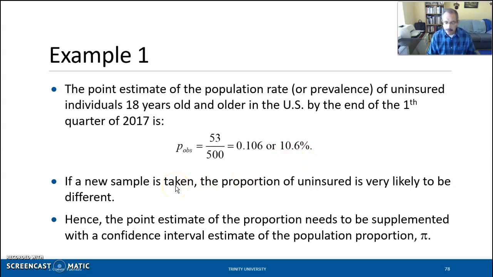Now, we know from our previous discussion that if we were to take a new sample, that proportion will change. So it makes sense to supplement this point estimate with an interval estimate for the population proportion. And that's what we're going to do, because remember, this is just a point estimate of the actual population proportion, or the probability of success. This number will change from sample to sample, so a good idea is to supplement it with a confidence interval.